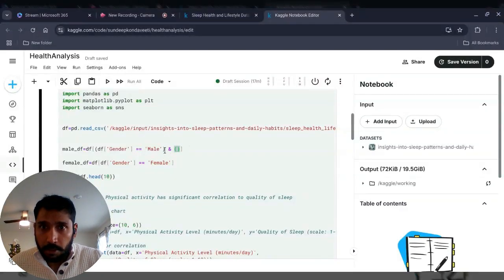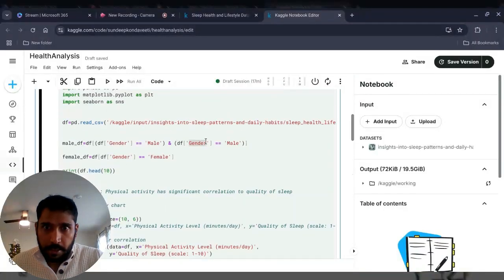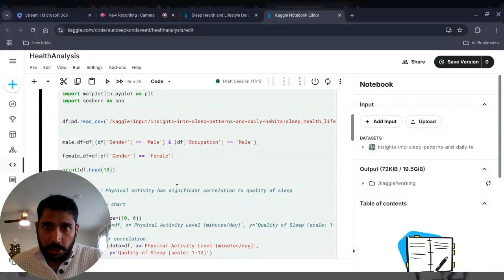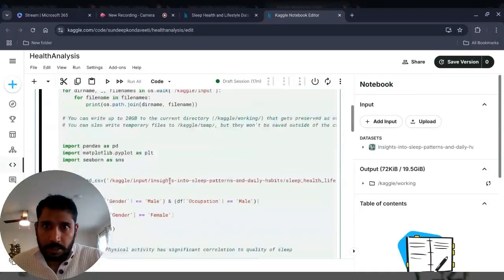So I'm going to filter down the occupation to office worker. So I'm going to get the same thing from the data set here, occupation, and I'm going to filter out for employee like myself. So that's the hypothesis I have.